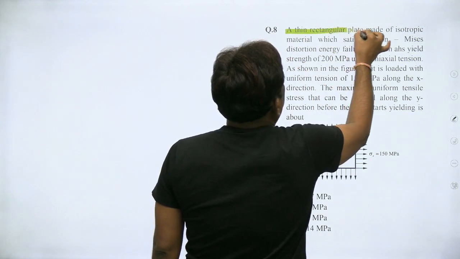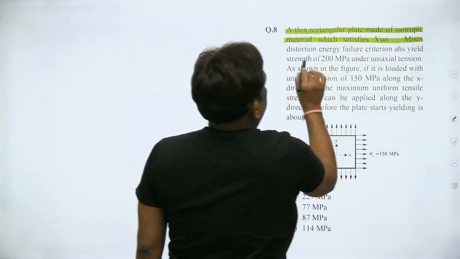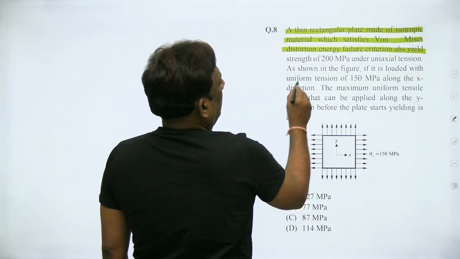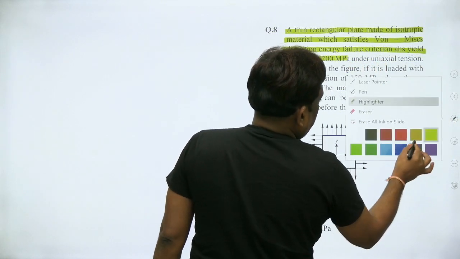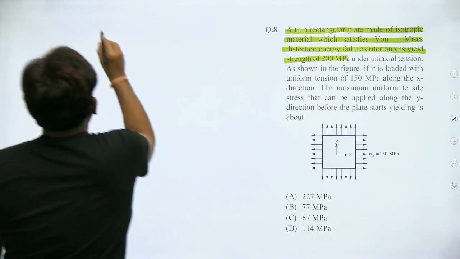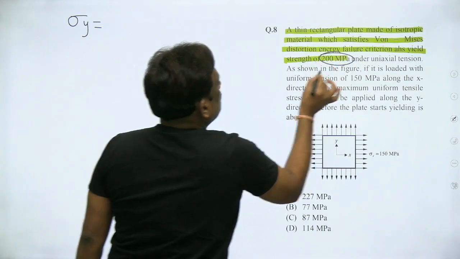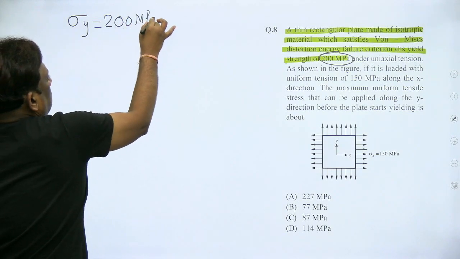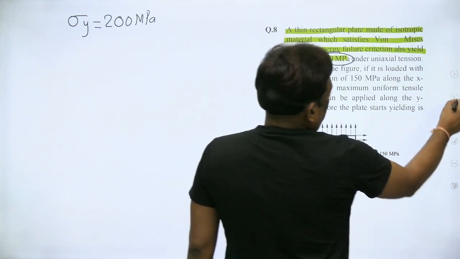A thin rectangular plate is made of isotropic material which satisfies von Mises distortion failure theory, and it has a yield strength. Here the yield strength is given, so don't worry. The yield strength is given as 200 megapascal. We assume yield in tension and compression to be the same.